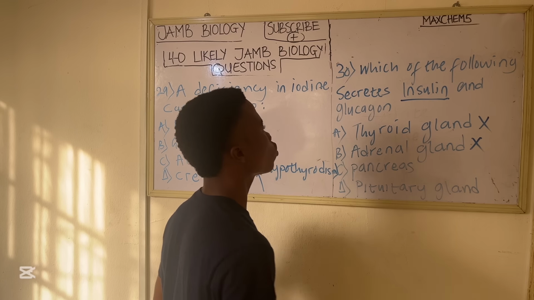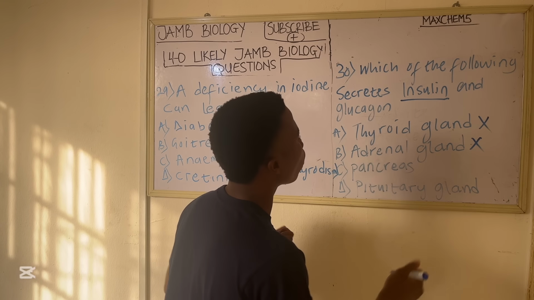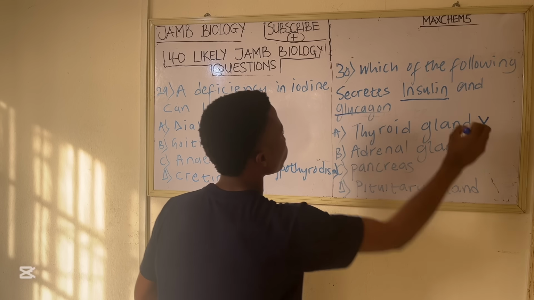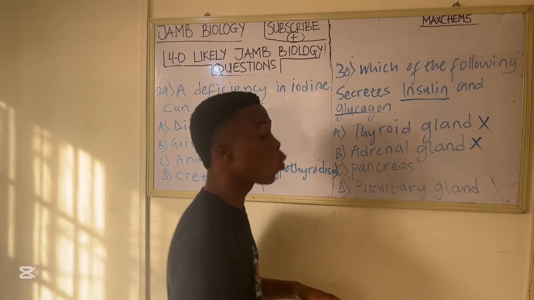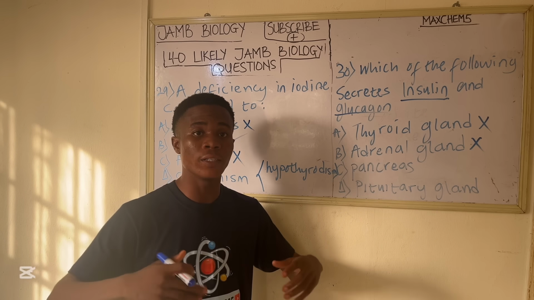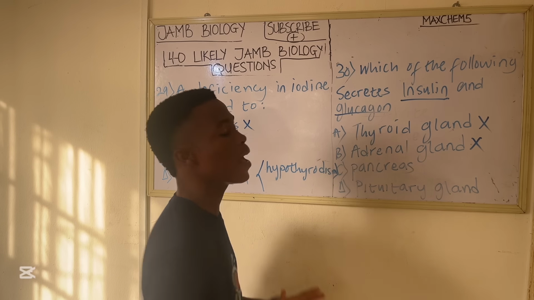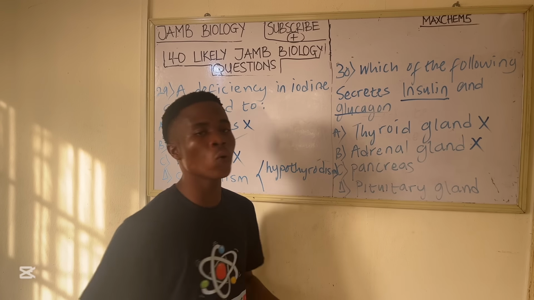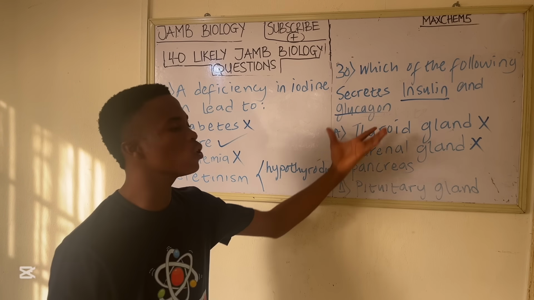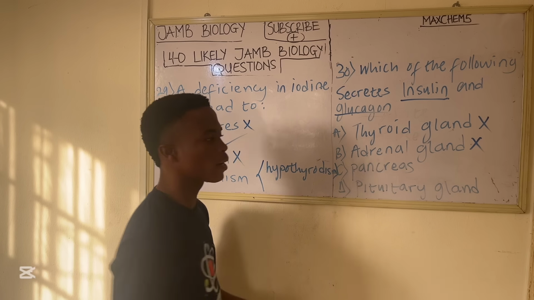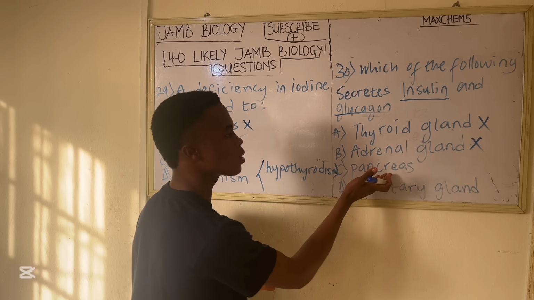On the contrary, glucagon is produced in the body when there is a low amount of sugar in the blood. So glucagon is like the exact opposite of insulin. So when there's a low amount of sugar in the blood, glucagon is produced by what? The gland we call the pancreas.